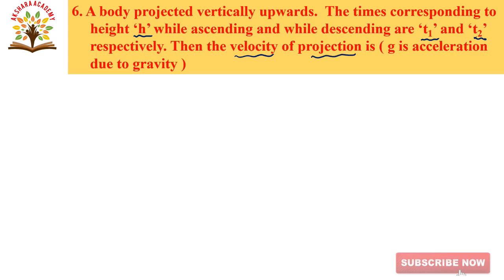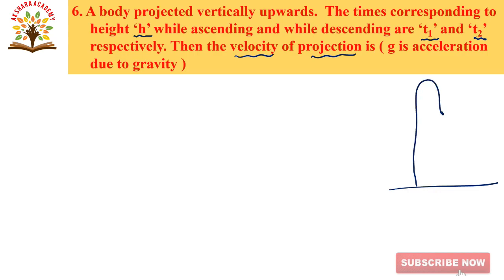So first the body is projected vertically upwards. For example, here this is the ground and the body is projected vertically up.